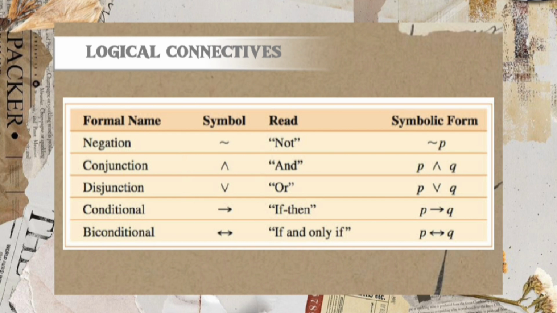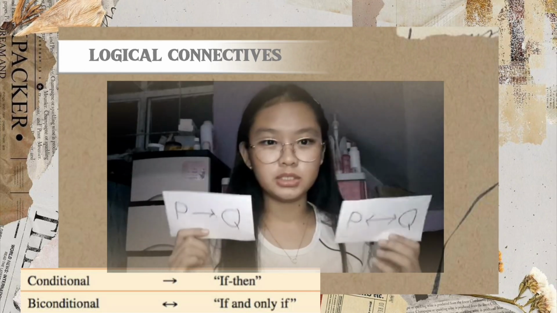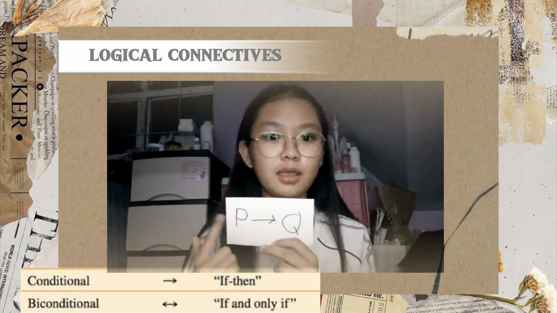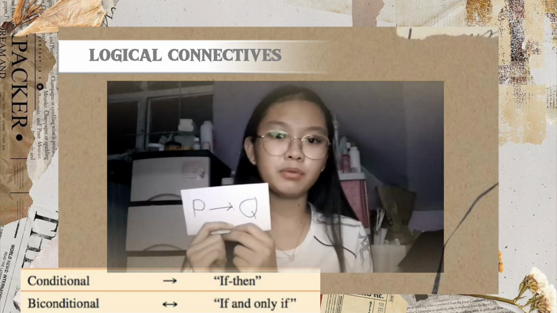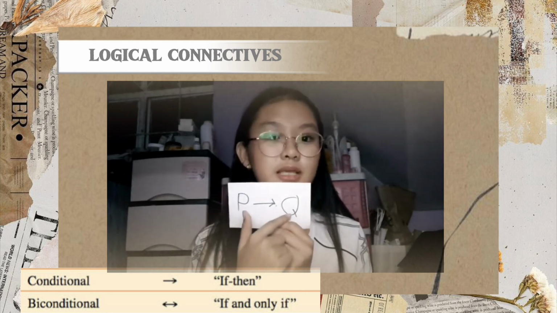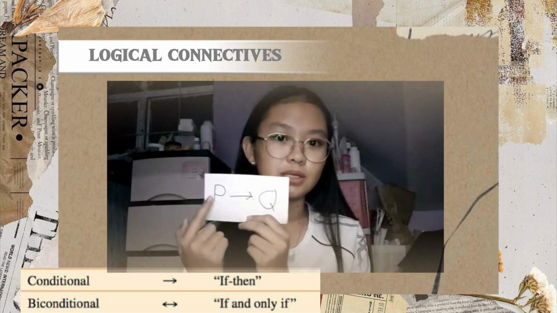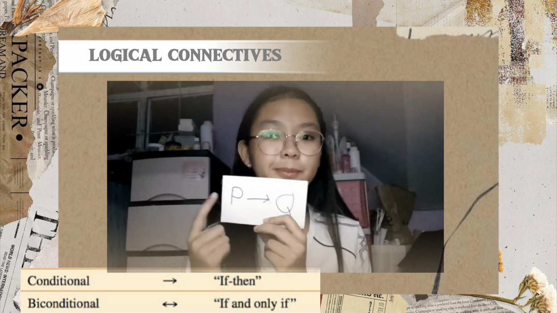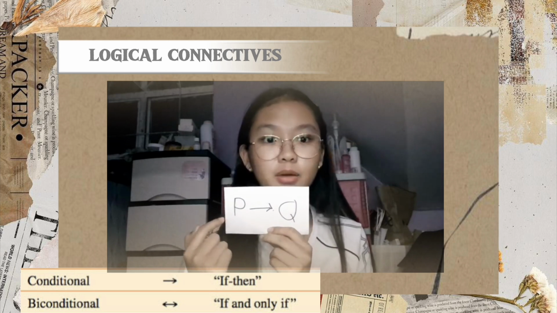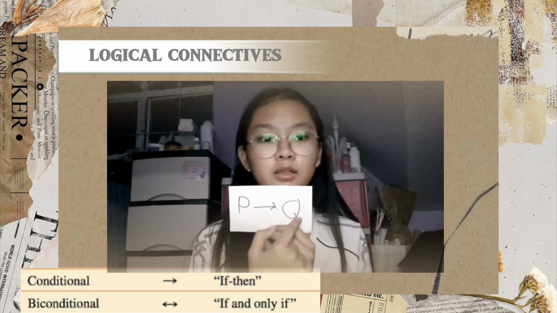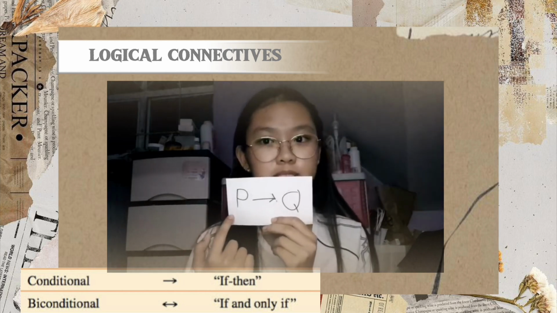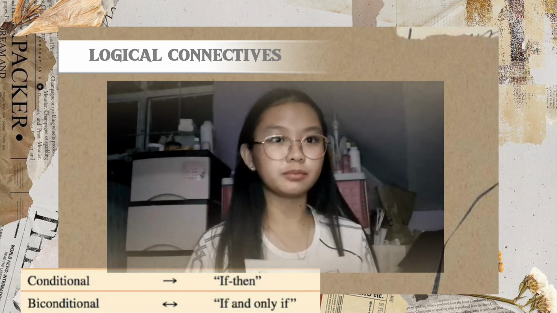I'm going to explain the conditional statement and the biconditional statement. A conditional statement can be written in an if-then form. This is the symbol for the conditional statement. It goes to the right side. This one is read as if P, then Q, or P implies Q. For example, we have, if the number is even, then it is divisible by 2. This part is the hypothesis, and this part is the conclusion.